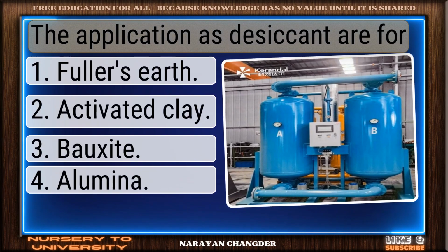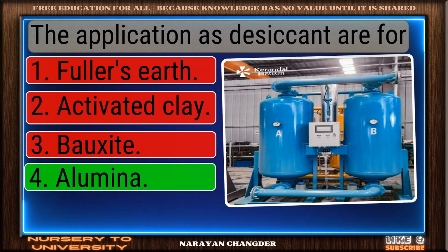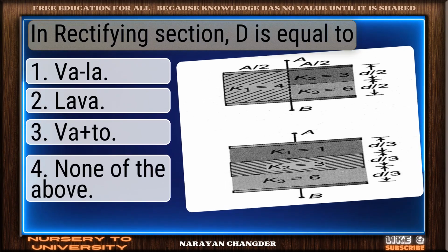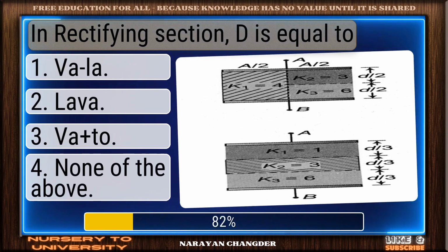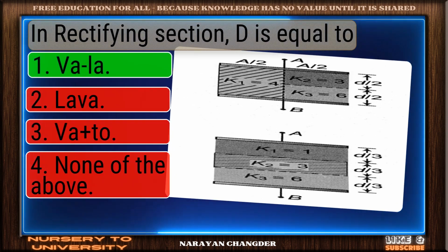The application as desiccant are for. Solid response. Alumina is a valid choice. In rectifying section, D is equal to. Nice work. You chose V minus L and it is correct.